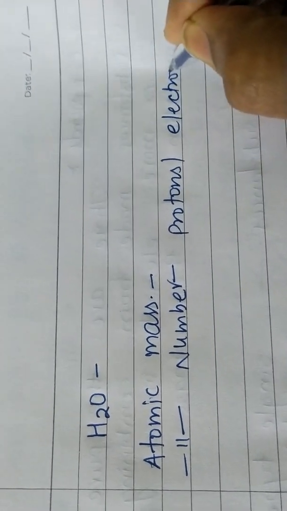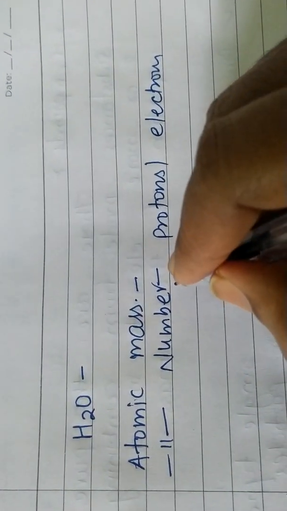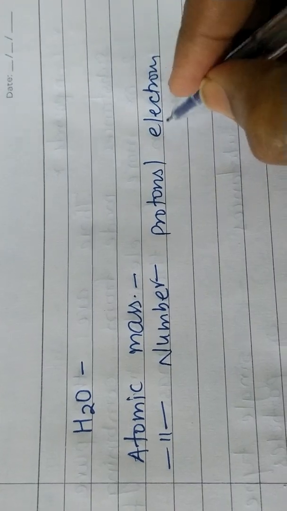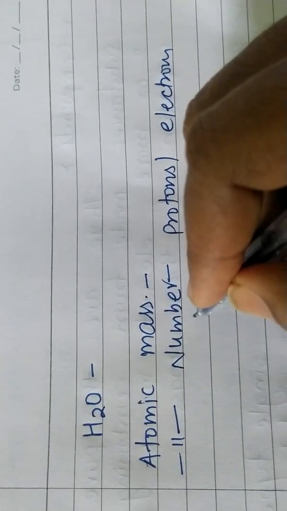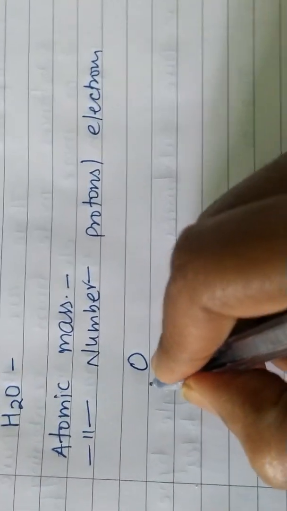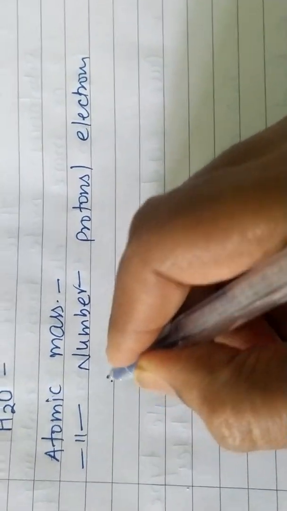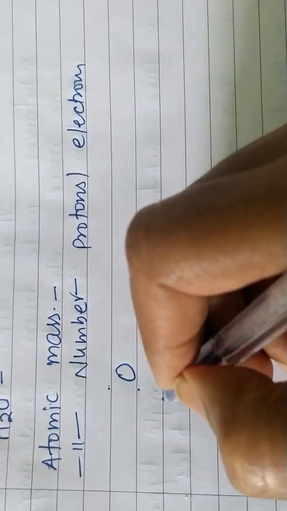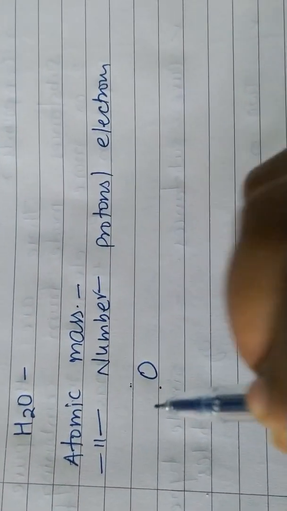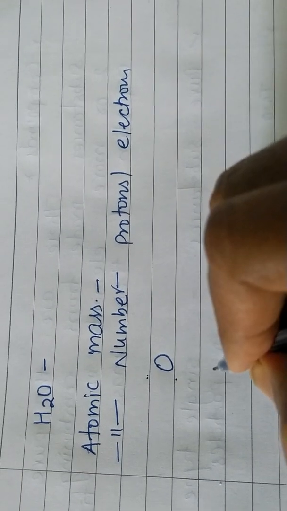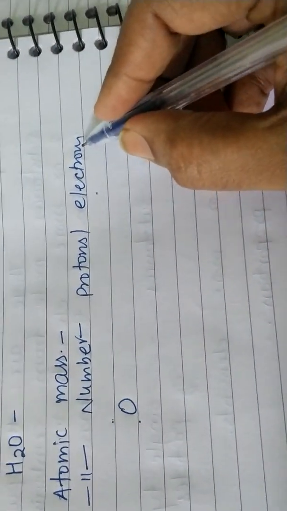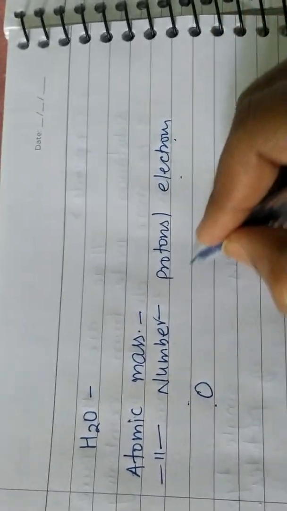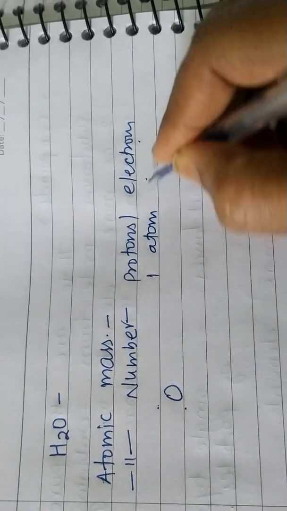Exactly what is it? Atomic number is the number of protons or the number of electrons. You people know the periodic table; you can see the numbers written there. If the element is written like this, suppose it is oxygen, some numbers are written here. Those numbers are nothing but one is the atomic mass and one is the atomic number. Atomic number is the number of protons or electrons present in one atom of that element.